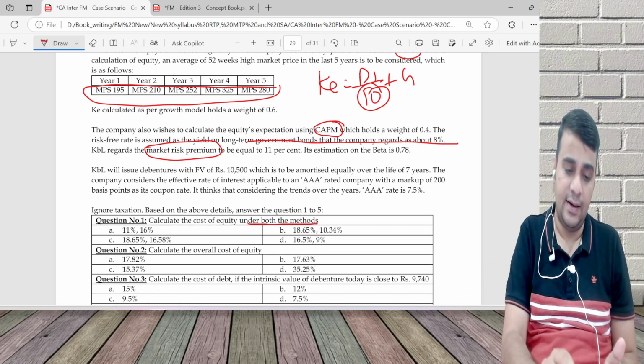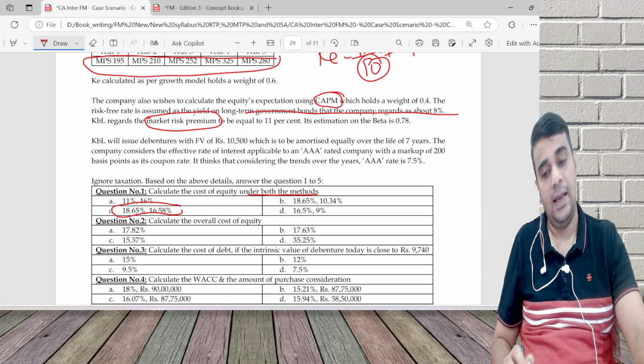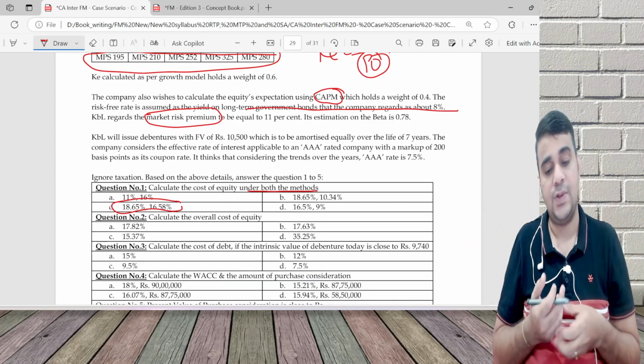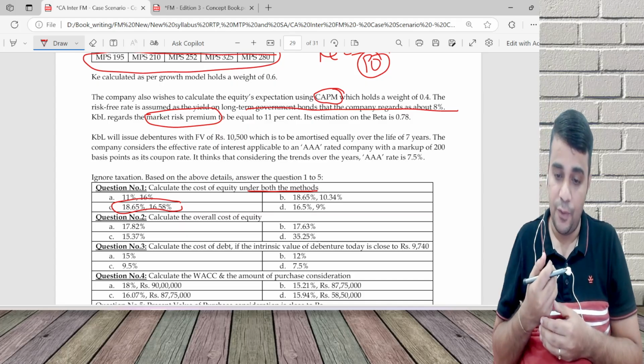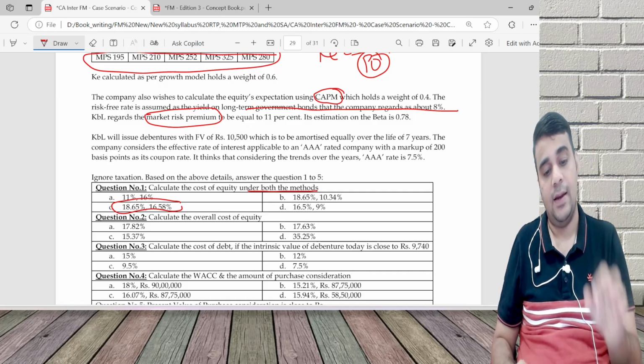So very clear. Method 1 will be 18.65. I'm not doing calculation. I don't see a need for doing the calculation. 18.65 and the other one is 16.58.